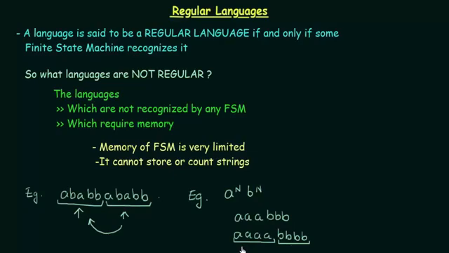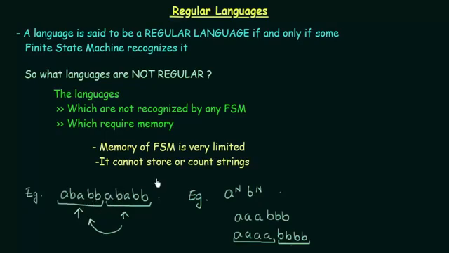Here also I need to keep a count that I had 4 A's, then only I can repeat 4 B's. But we have already said that a finite state machine cannot count strings or keep a count. So this also cannot be recognized by a finite state machine. Thus, it is not a regular language.